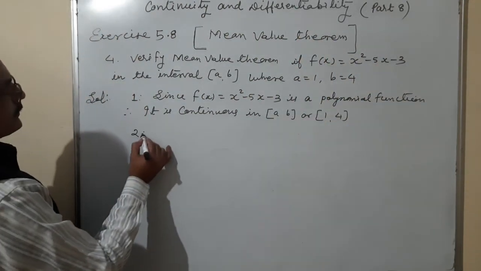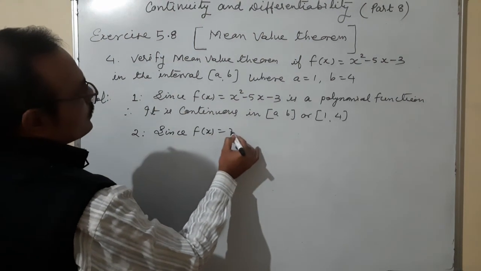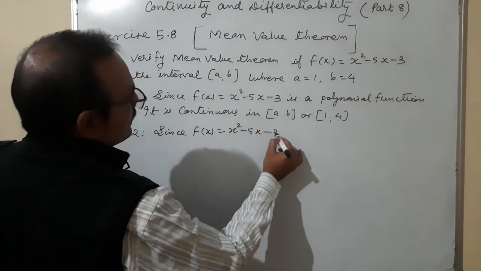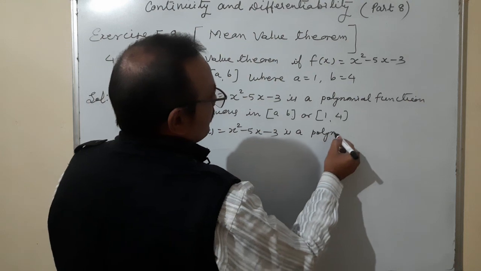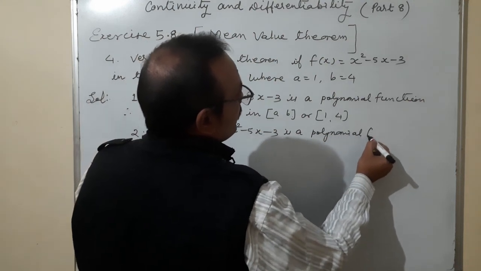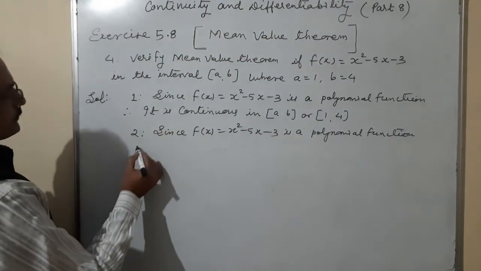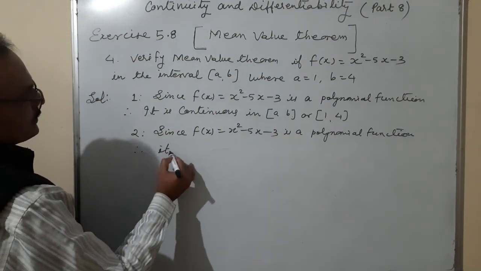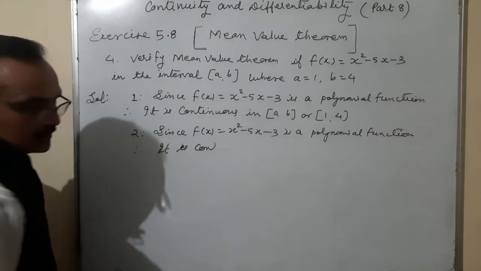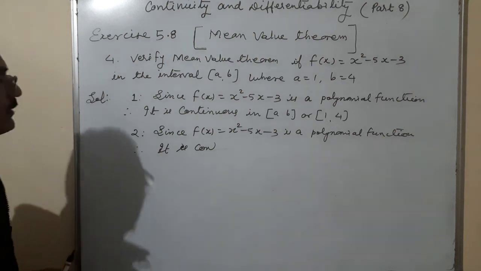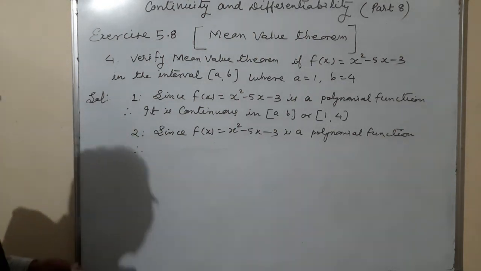Second one is, since f of x is equal to x square minus 5x minus 3 is a polynomial function, therefore it is continuous, it is differentiable.